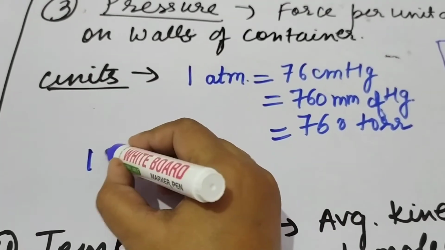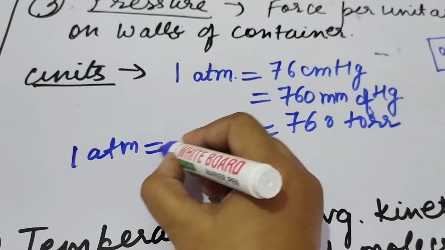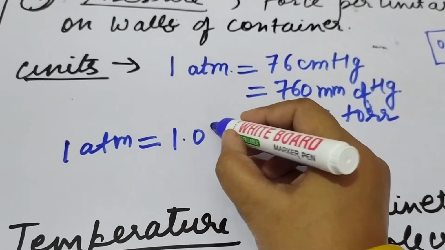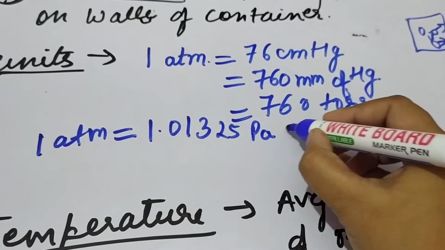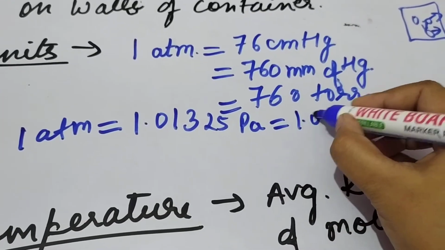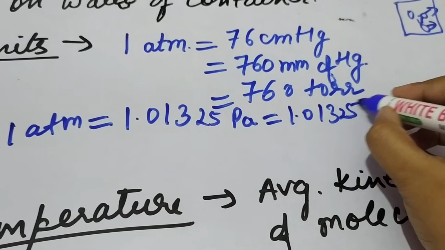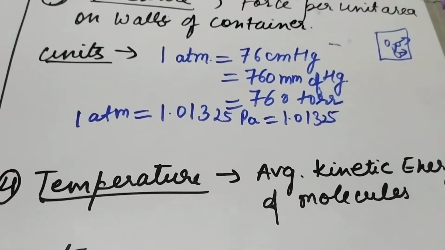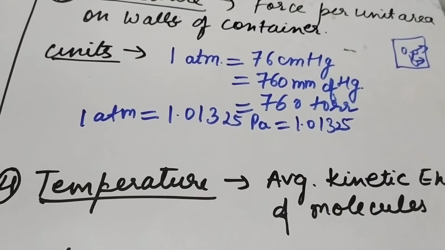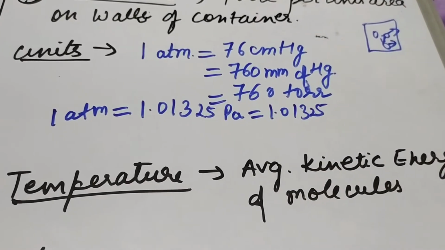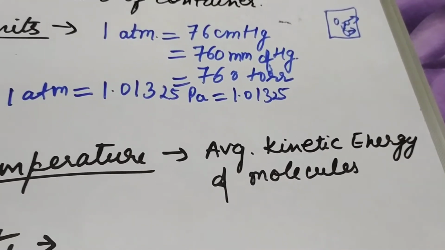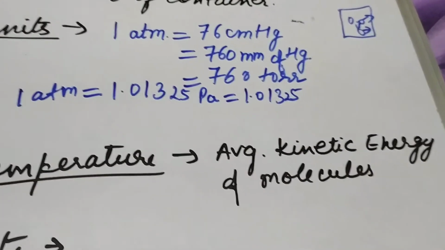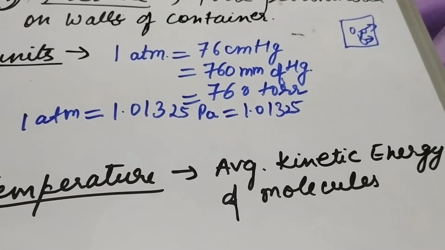So 1 atmosphere is also equal to 1.01325 times 10^5 Pascal. Another unit of pressure is called bar.